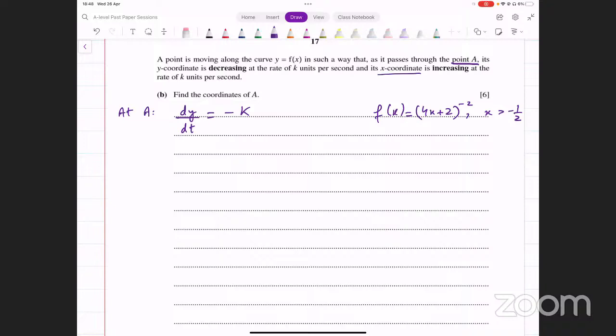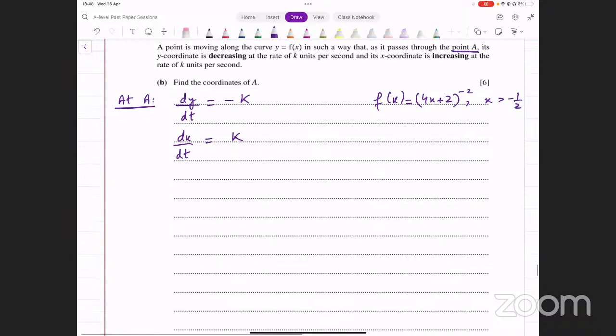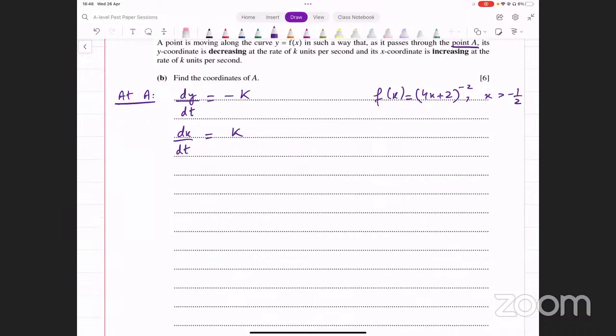And the x coordinate is increasing at the rate of k units per second. So that means dx over dt, what is that going to be? That is going to be plus k. So that's just k. ये उसने बताया हुआ है कि a के ऊपर ये दो चीजें ट्रू है. ठीक है. अब हम क्या करें, रेट ऑफ चेंज है तो रिमेंबर इसमें हम चेन रूल यूज करते होते हैं. So we have dy over dt, that's minus k. We have dx over dt, that is k. What about dy over dx? We can make a chain using this.